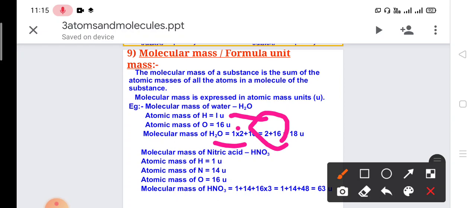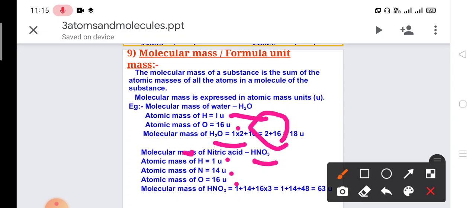Next we talk about the molecular mass of nitric acid, HNO3. The atomic mass of hydrogen is 1 unit, the atomic mass of nitrogen is 14 and the atomic mass of oxygen is 16.